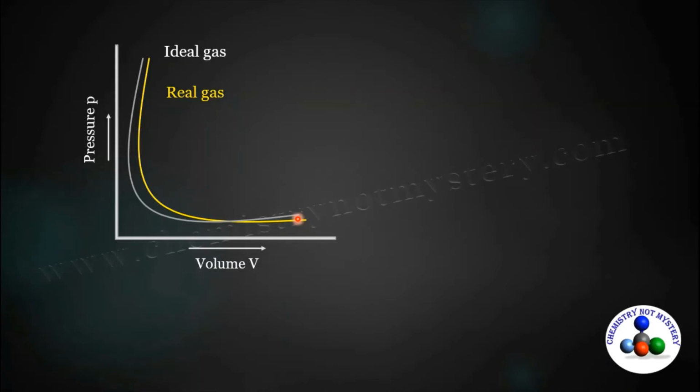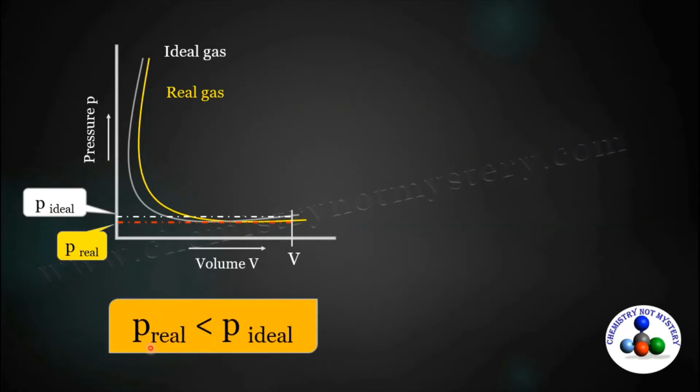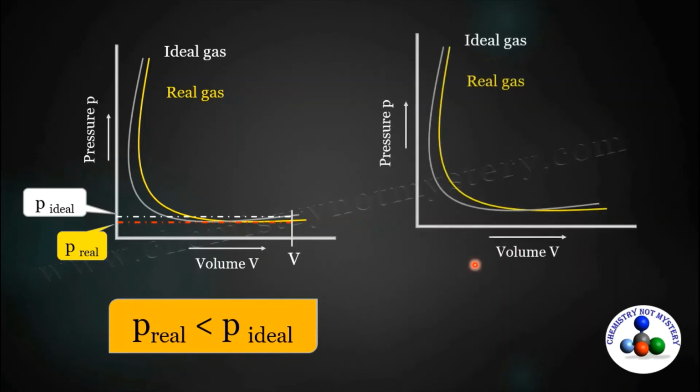When we measure pressure for a certain volume for an ideal gas, we will get this value. And when we measure pressure for the same volume of real gas, we will get this value. On comparing both the values, we come to know that the pressure of real gas is less than that of ideal gas.